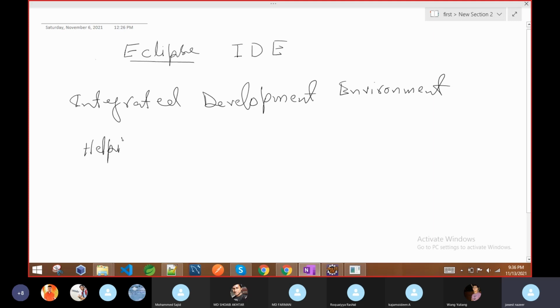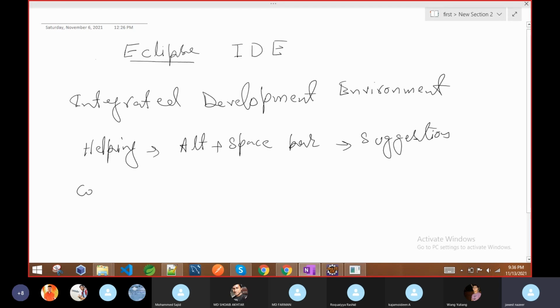So what is the IDE doing? It helps in writing your program. How does it help? If you press a shortcut like Ctrl plus space, as I discussed last time, it will give you suggestions. Like last time, whenever I wrote sysout and pressed Ctrl plus space, it gave me options, and I selected System.out.println. That is one thing.